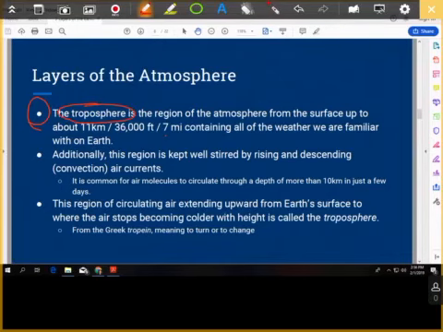Number 9, where did the troposphere get its name? It came from a Greek word that means to turn or to change. And that is because the air, that's this guy right here, the air within the troposphere is always in motion. It's rising and descending. Those convection currents are where it gets its name. The air is turning or changing all the time.